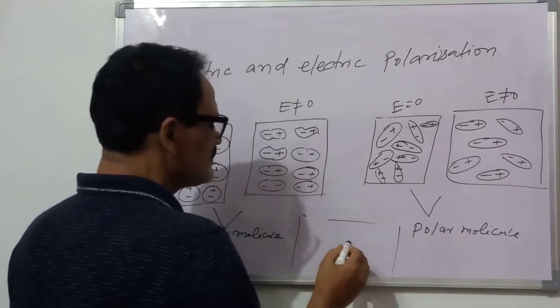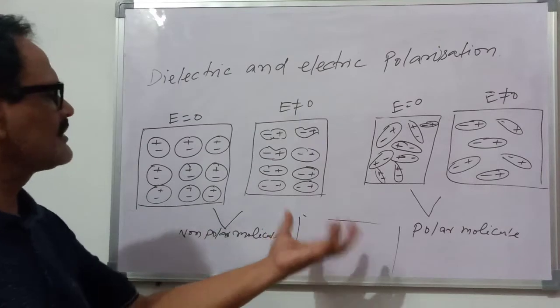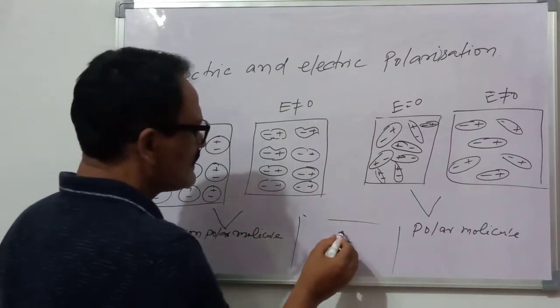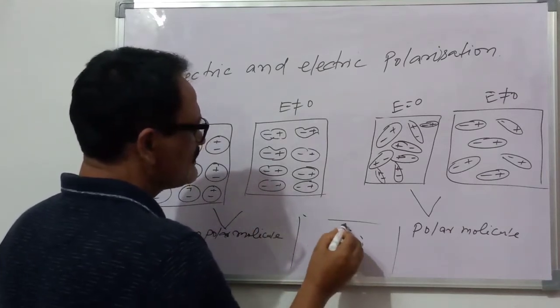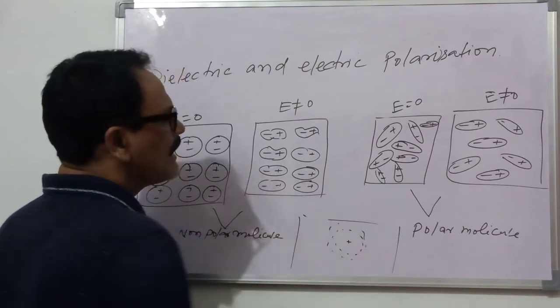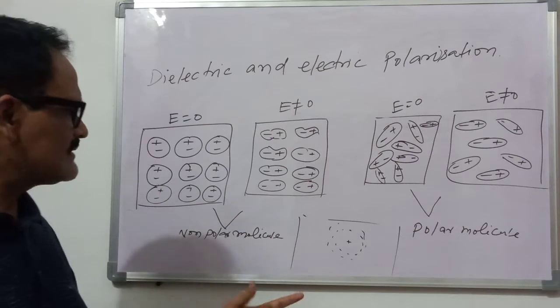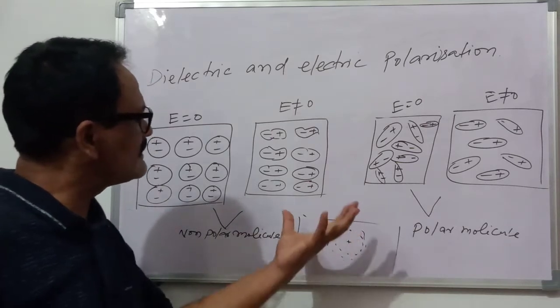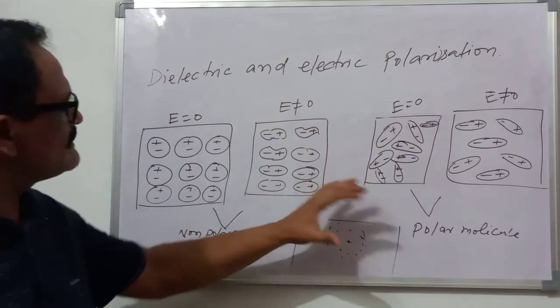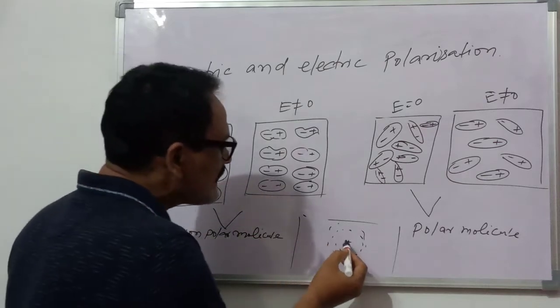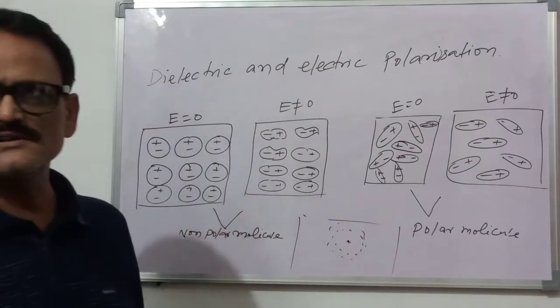Suppose this is the nucleus and this is the center of the positive charge, and the electrons are distributed in this way, and this distribution is completely symmetric. Then we can say that the center of all this negative charge will coincide at this point where the positive charge is there.